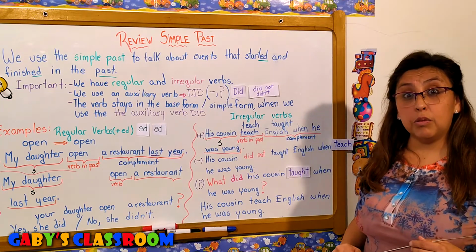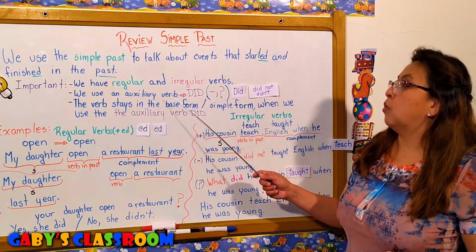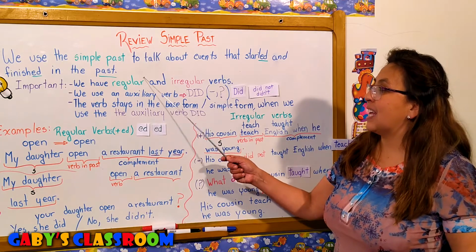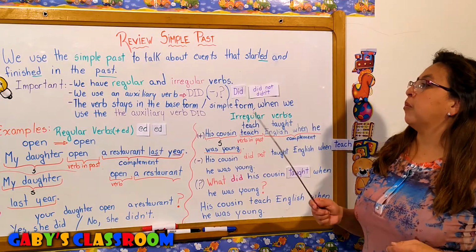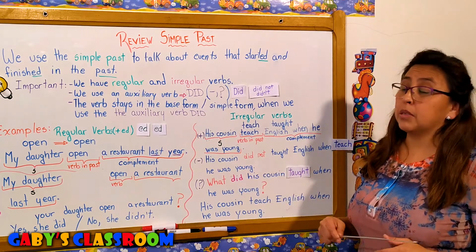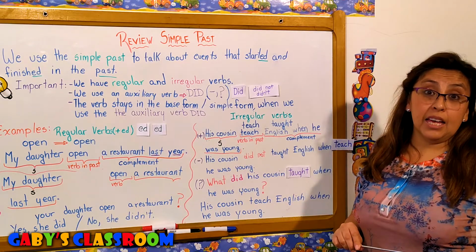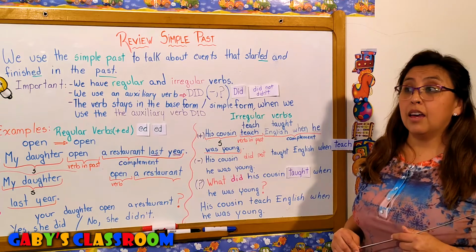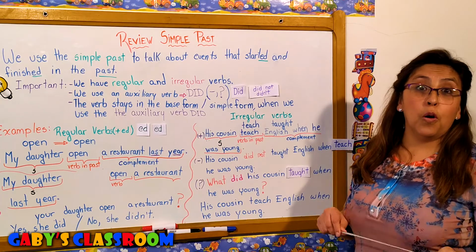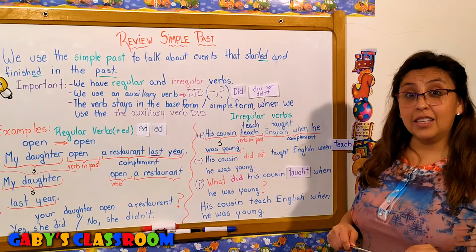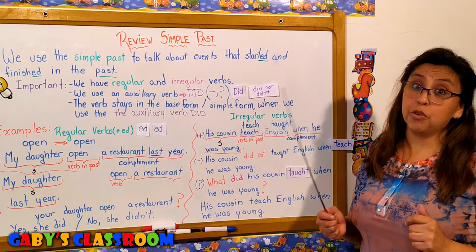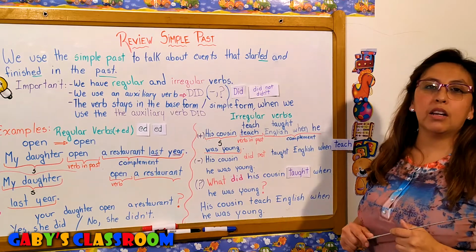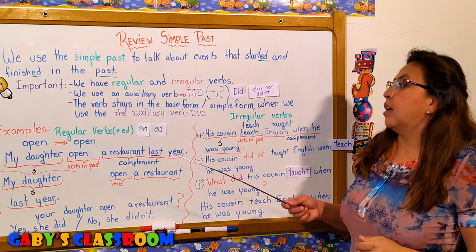What do we need when we're talking about regular verbs? We need to add ed. Okay? And the irregular verbs, for example, buy, bought, go, went, eat, ate, drink, drunk. Okay? Those are irregular verbs.